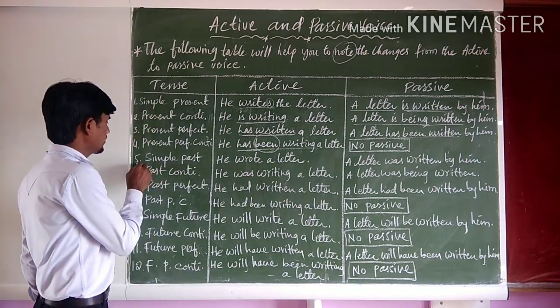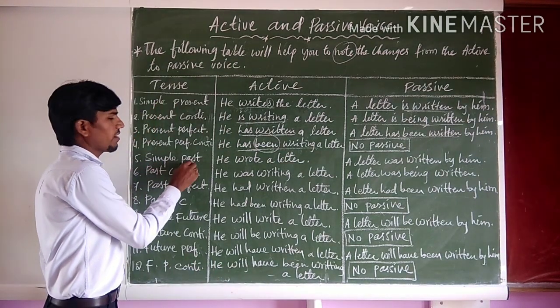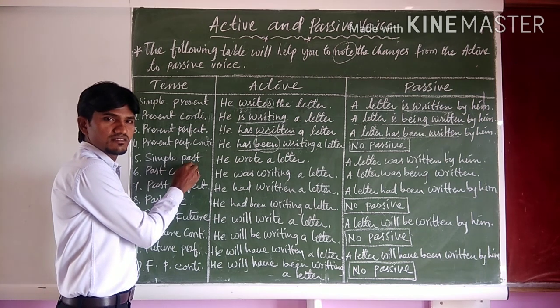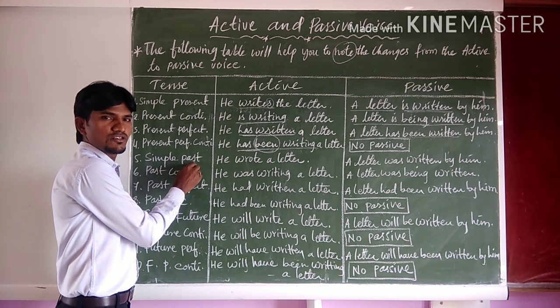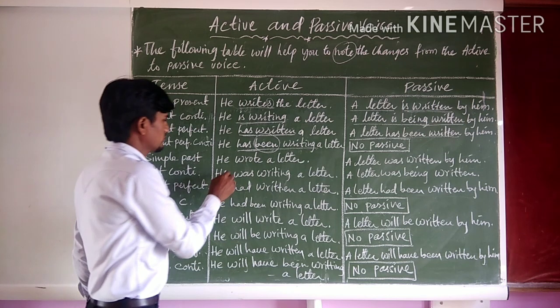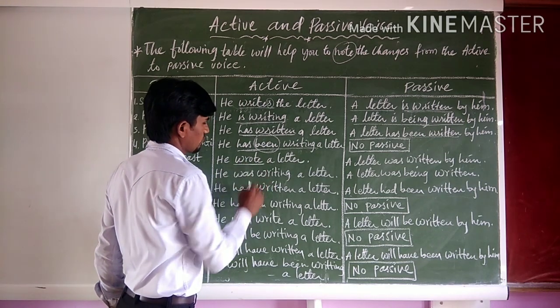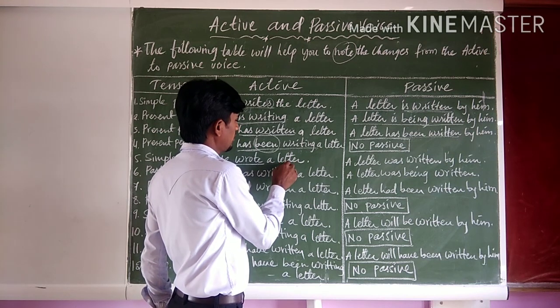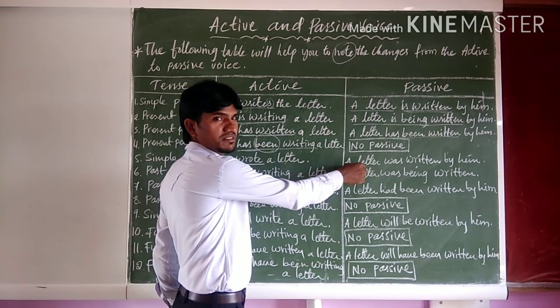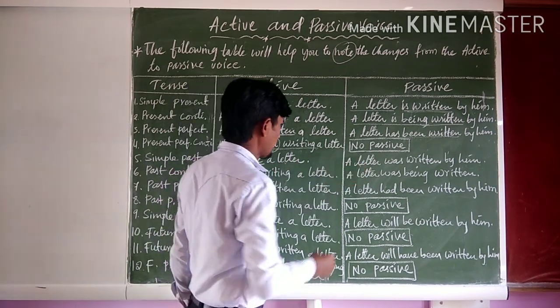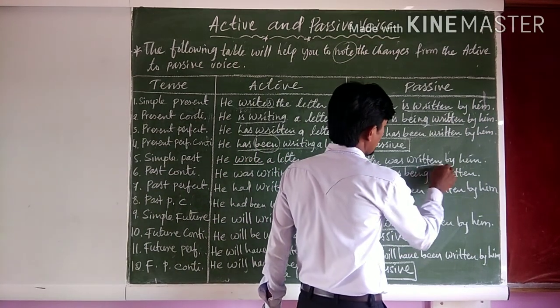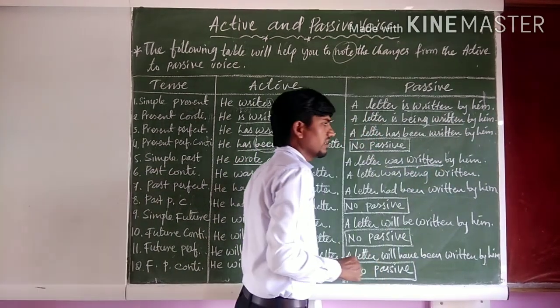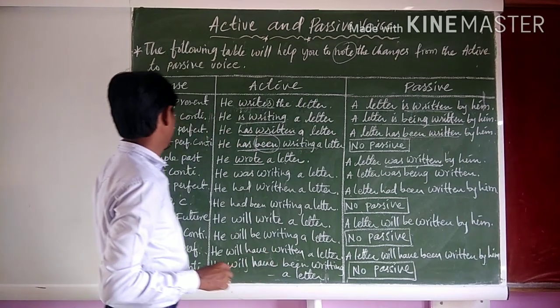And coming to the fifth one, simple past tense. Its structure is subject plus V2 plus object. So, he wrote, verb form two plus object. So the object of the active voice becomes the subject of the passive voice. A letter was written. A letter was written by him.